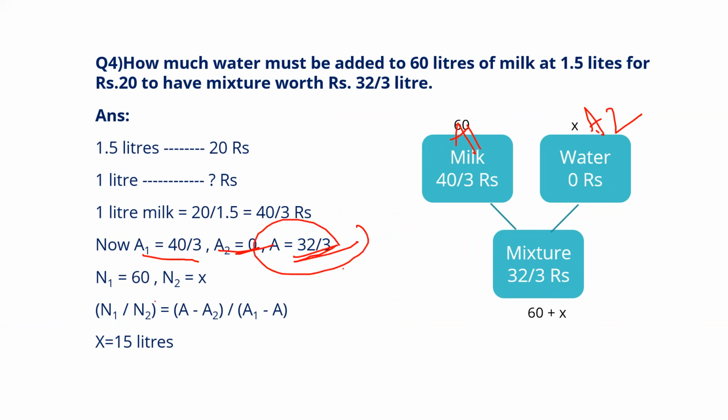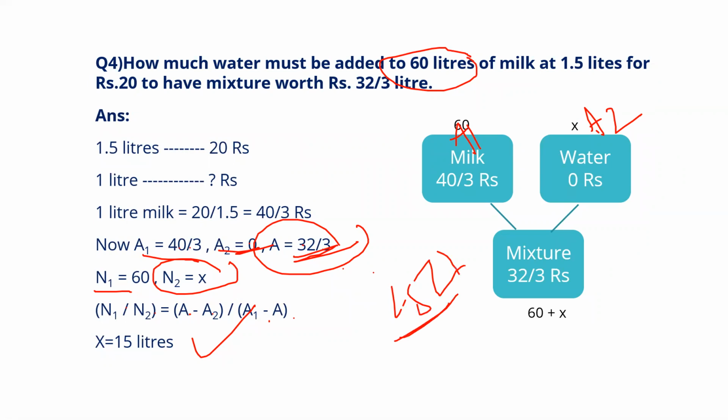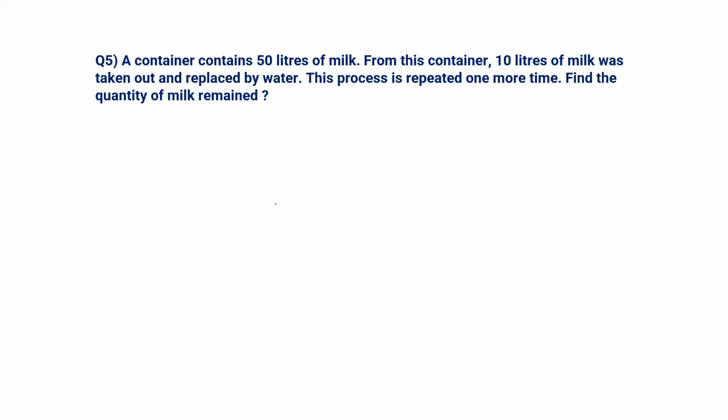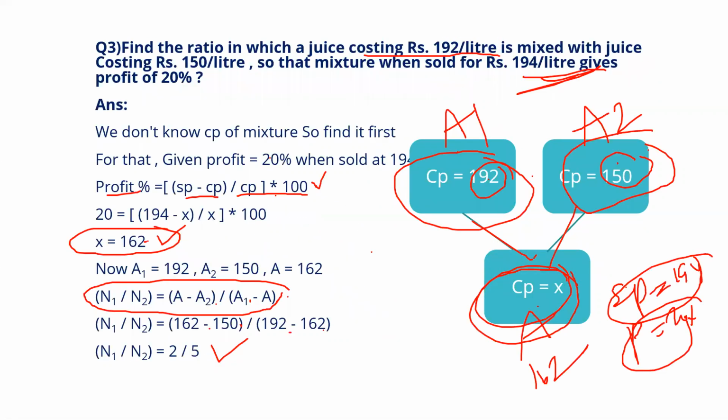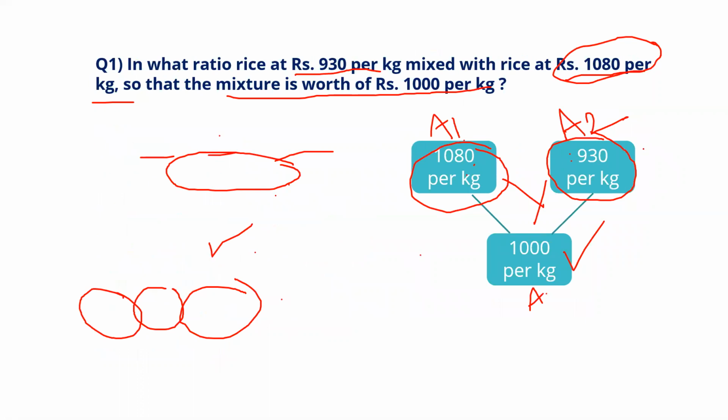You can see here N1 by N2 equal to A minus A2 by A1 minus A. You substitute the N1 value, A1 value, A2 value, and A value, and at last you will get the N2 value, which is nothing but: to the 60 liters of milk, if you add 15 liters of water, you can have a cost price of the mixture as 32 by 3. Okay, this is related to this one, this formula we need to concentrate on.